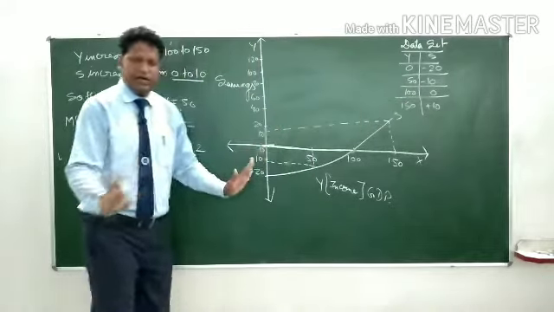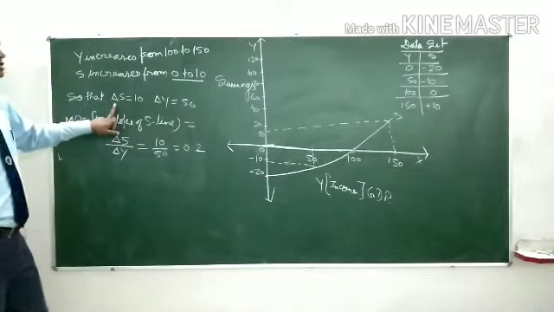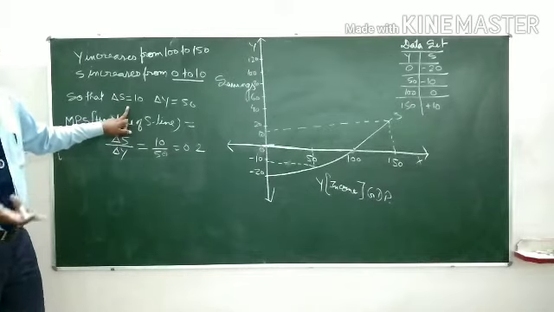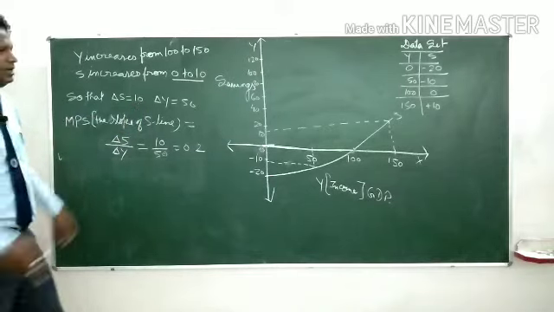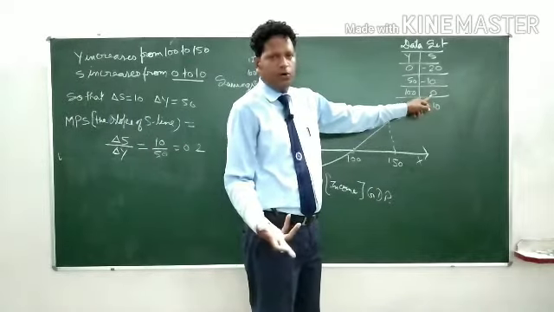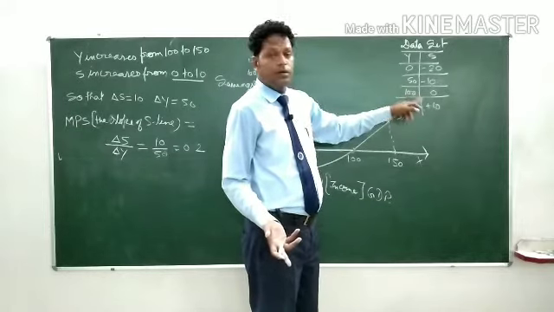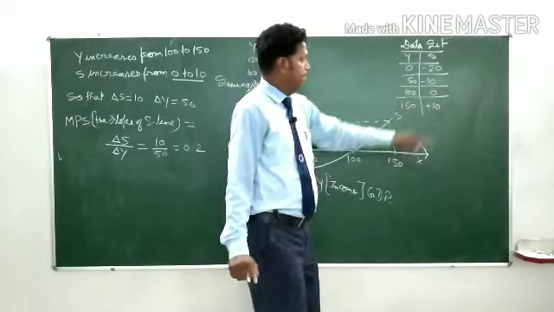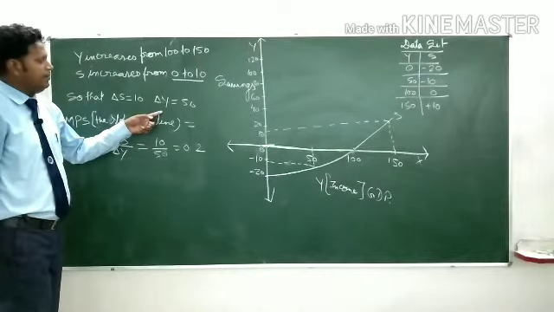So clear? Up to here clear? So the change in S, that is change in savings, is 10. How come the change is 10? Because earlier it was 0, now it has increased.